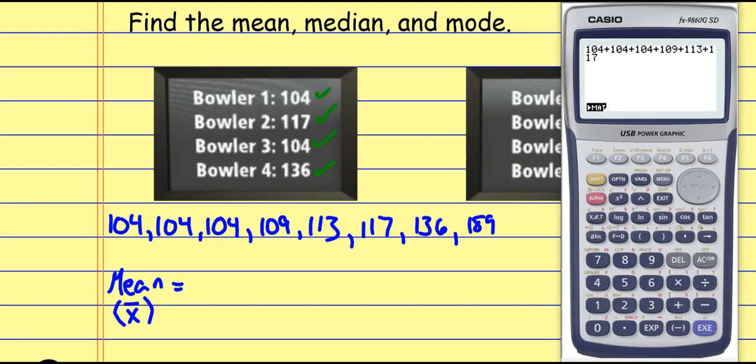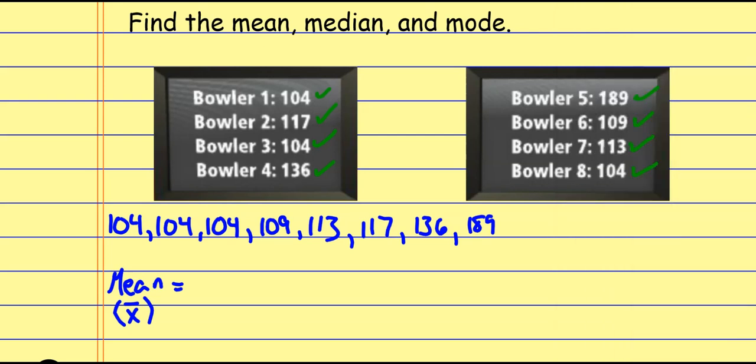And most of the work that we do here is done on the calculator. Okay, so that's the addition, and now I have to divide that by how many I have, which was 8. So I get a 122. And notice how I plugged that into the calculator. If you want to punch it all in one shot, that stuff divided by the 8, you have to put all that addition in parentheses, or it's only going to divide the last value, okay? So I like to punch in the addition, hit enter, and then divide it by the 8, all right?